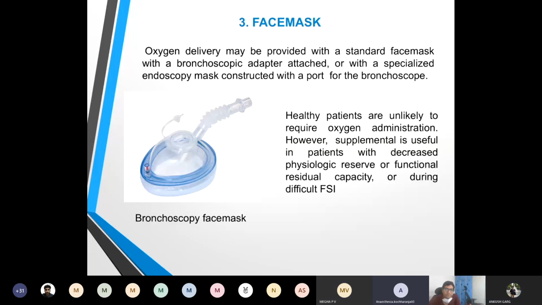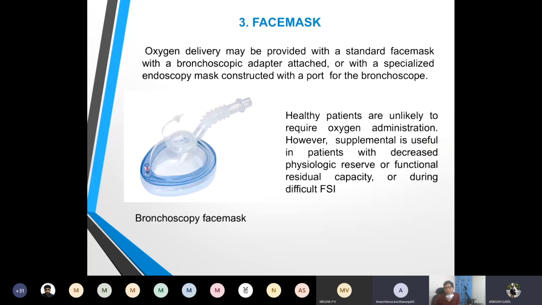I want to say something. All of you, when you go to the OT next, just see all these things. See your fibroscope closely. The description has been given by Ankush very nicely, but you have to identify all the things. And the airways and the bronchoscopy mask will all be kept in your examination. They are all available in the OT, so all of you must see all this equipment. Okay Ankush, carry on.